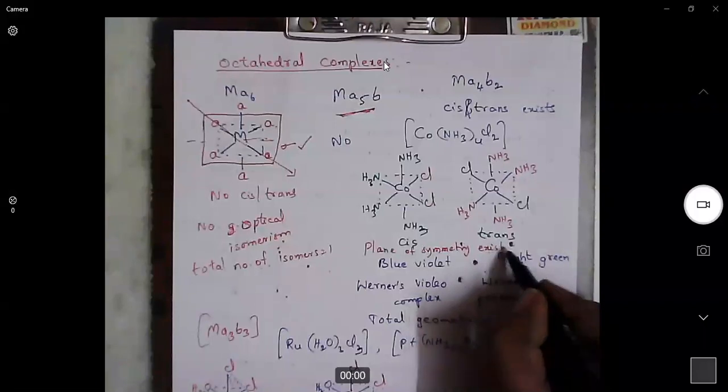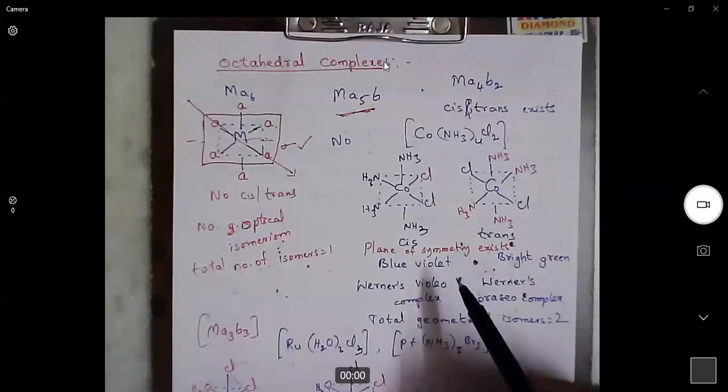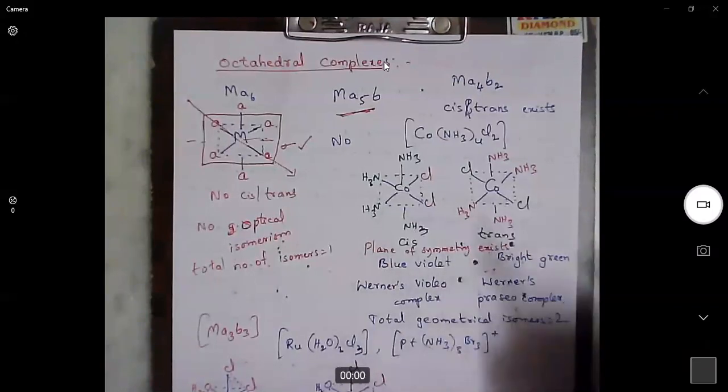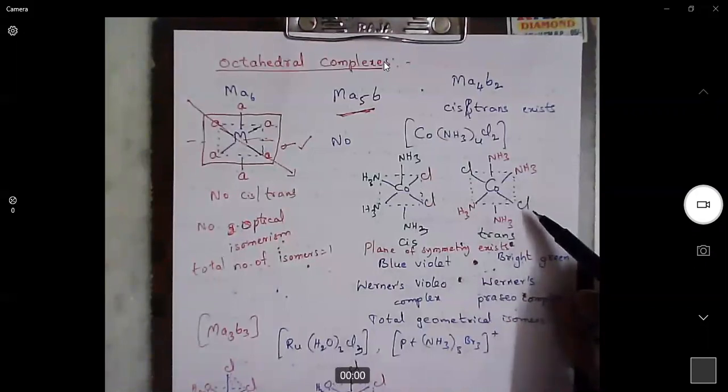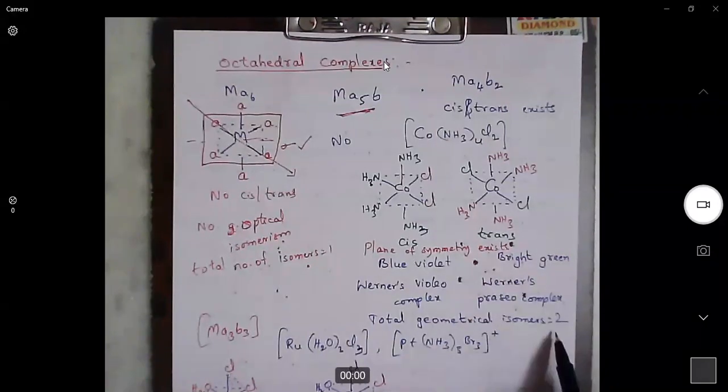When we say plane of symmetry exists, then no optical isomerism is possible. When there is no optical isomerism, the total number of isomers will be the total number of geometrical isomers only. So for the trans complex also, we can have a plane of symmetry. So in this case, the total number of isomers is nothing but the total number of geometrical isomers only. So in this case, the total number of isomers is 2 only.